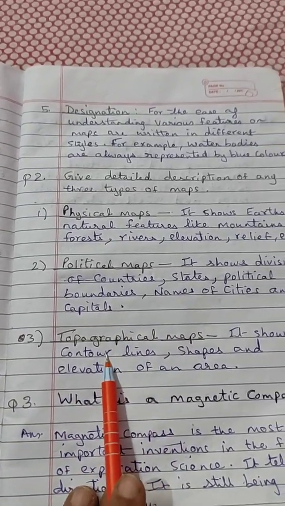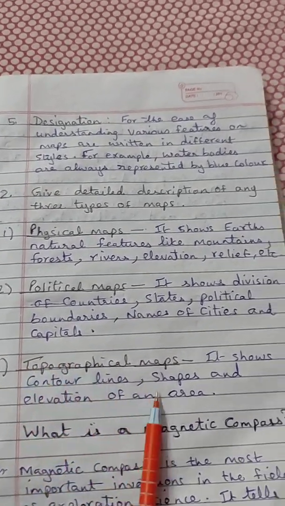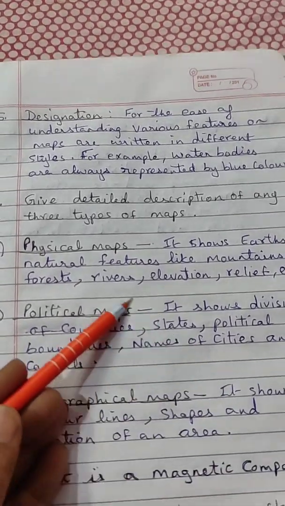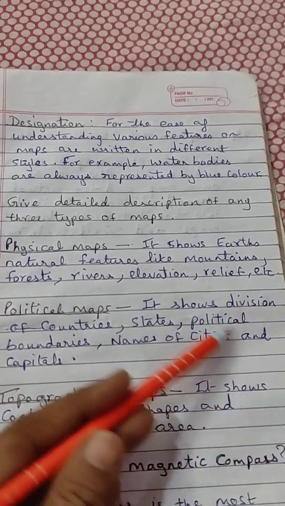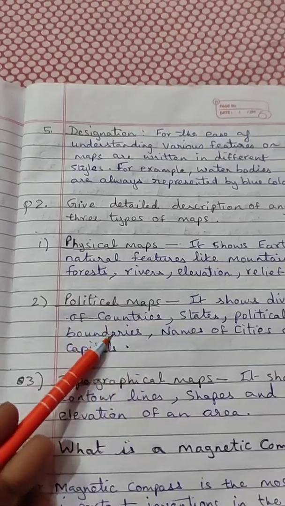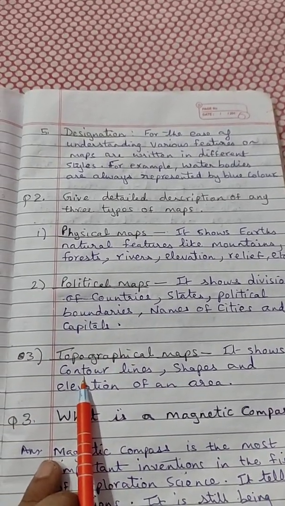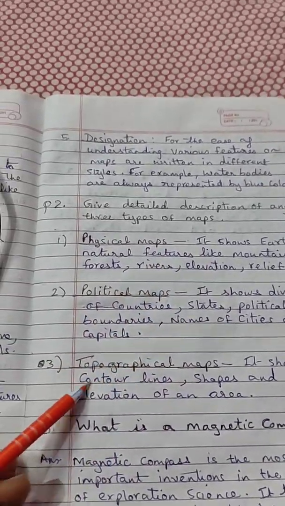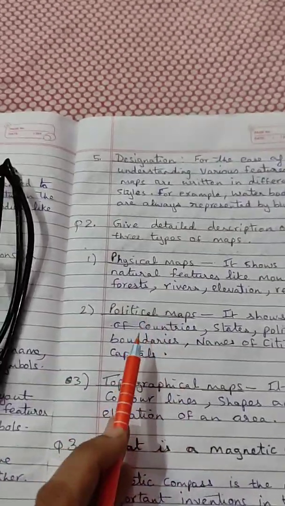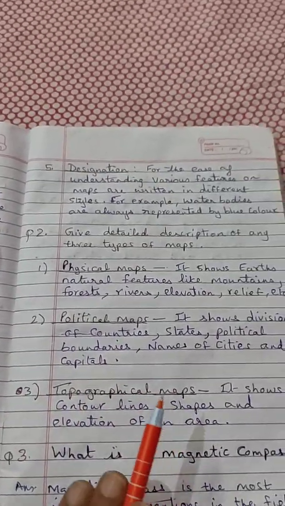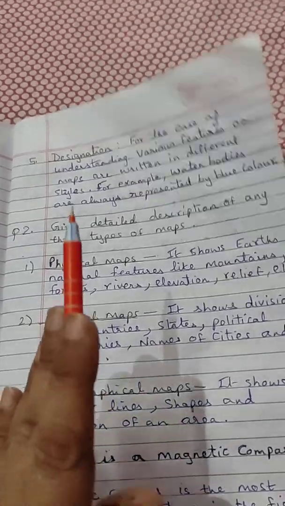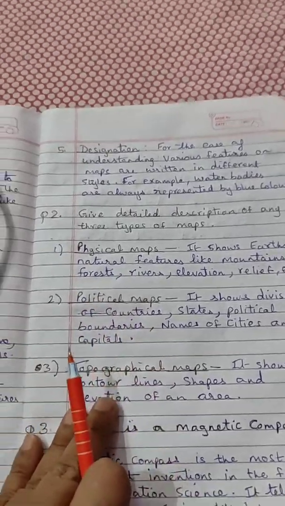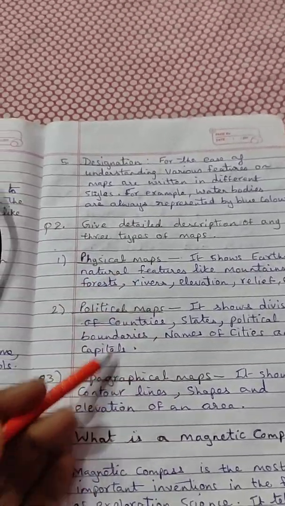Then we come to the third one, that is topographical map. Topographical map means it shows contour lines, means from which area that state is started and from where it ends, all the shape of that city or country. So it shows contour lines, shapes and elevation of an area. It is in this high position, or it is in the low position, or it is in the round position, or in the oval position. So all these topographical maps show it. So for different things, different types of maps are used. Physical maps, political map.